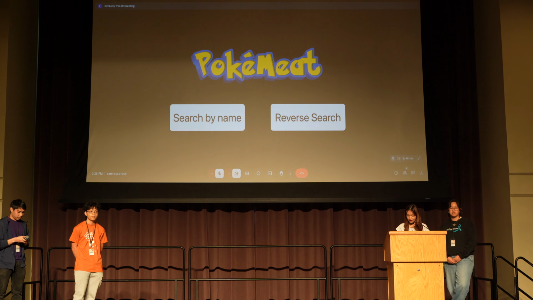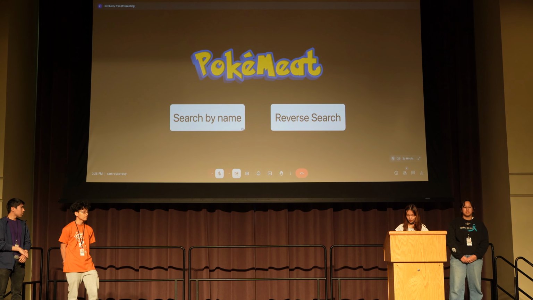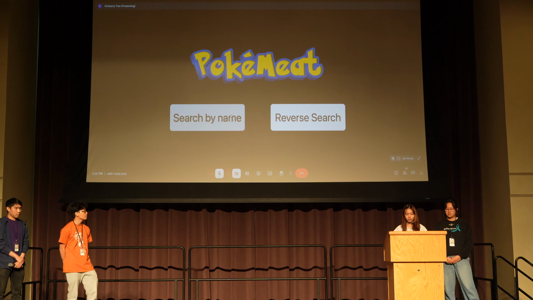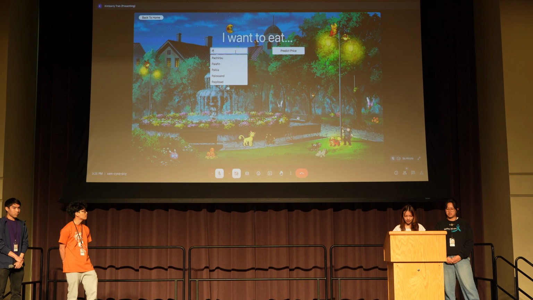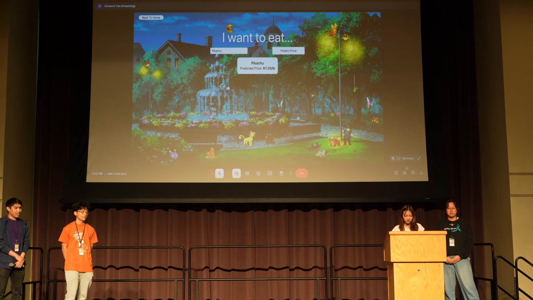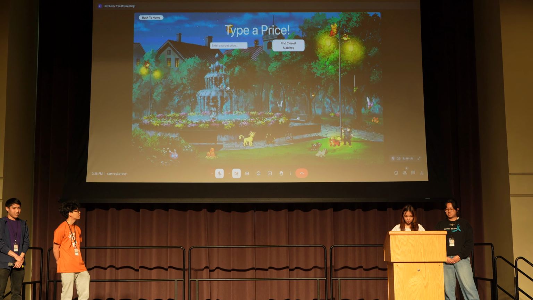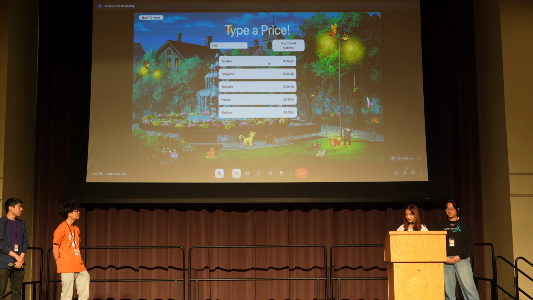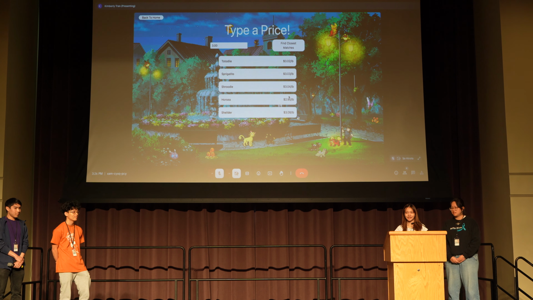So let's say I am a broke college student in the Pokemon world that is running on EBT, and I really am craving some Pikachu. I would type in some Pikachu, and it would predict the price to be $7.25 per pound, which is unfortunately out of my budget, which is only $3. So as an alternative, I can eat any of these Pokemon listed here. Thank you for